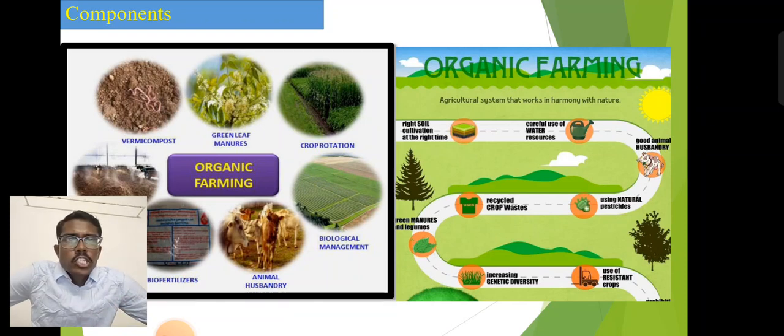This increases genetic diversity, which we discussed previously. In the cropping system, it also minimizes the population of pests and diseases.